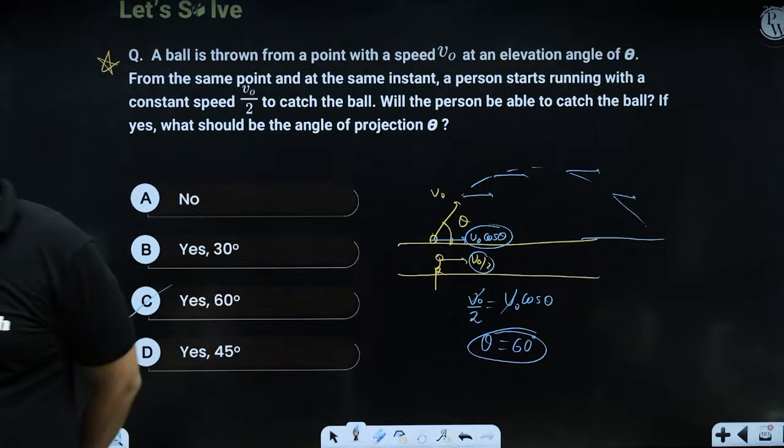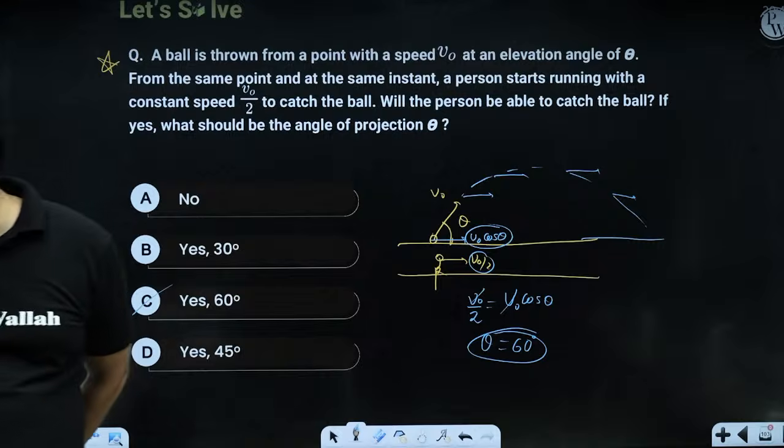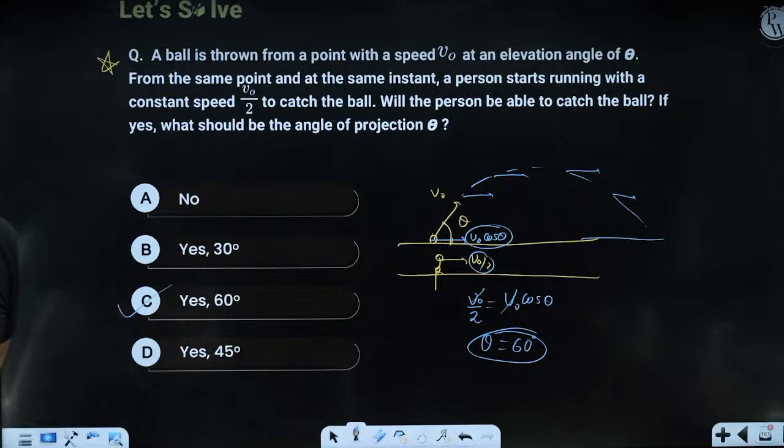Yes, Seema, very good. Rupali, clear? The question is very clear, right?